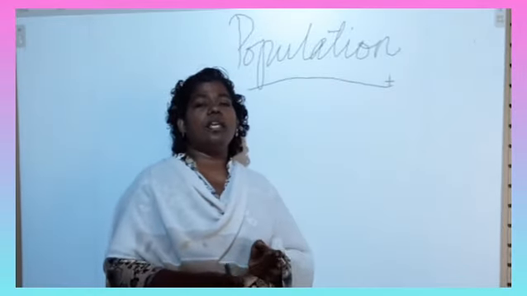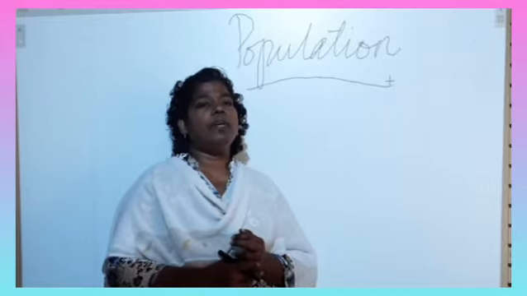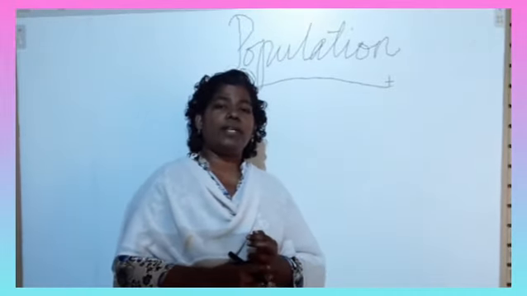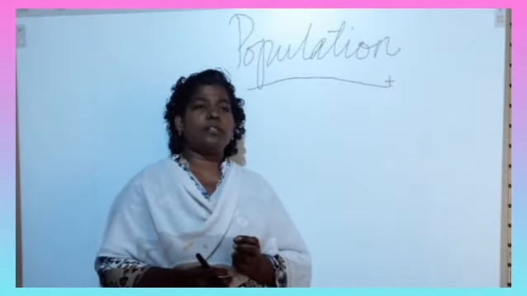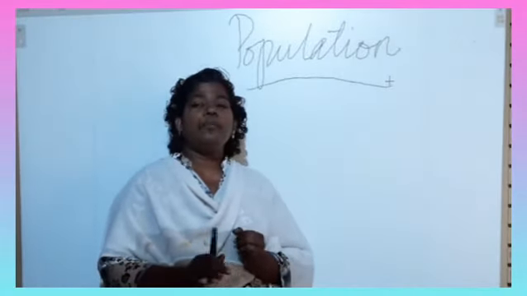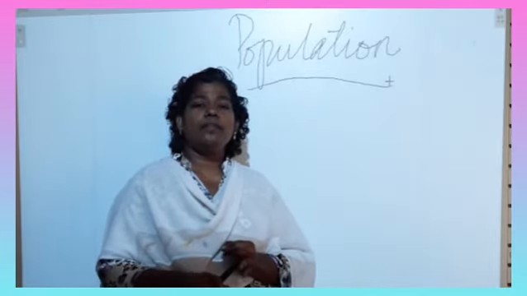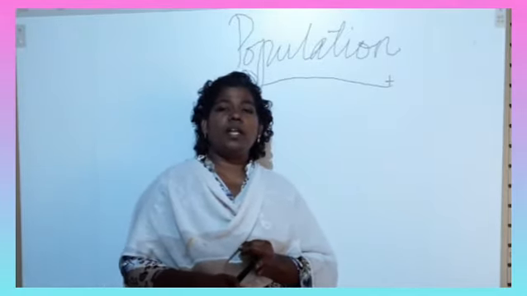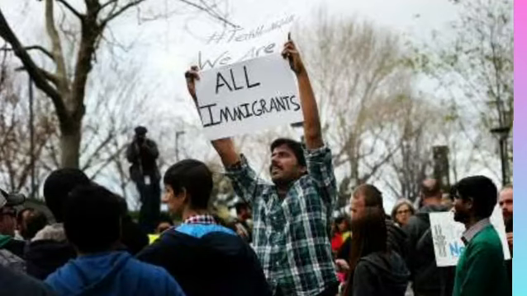And the next thing, what all things have we seen? The factors affecting the population, birth rate and death rate. Then immigration and emigration, influx of refugees, and agricultural development.